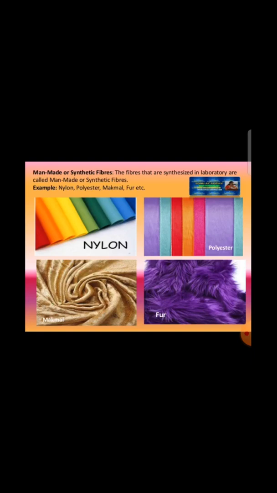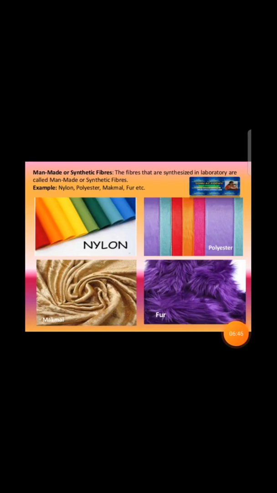For example, terylene is a synthetic fiber and cotton is a natural fiber, and when we mix terylene and cotton, we get a mixed fiber which is known as terrycot. Similarly, if we mix terylene with silk, we get terrysilk. If we mix terylene with wool, we get terrywool, and these terrywool, terrycot and terrysilk are the mixed fibers. Okay, and these fibers are more superior and more useful.